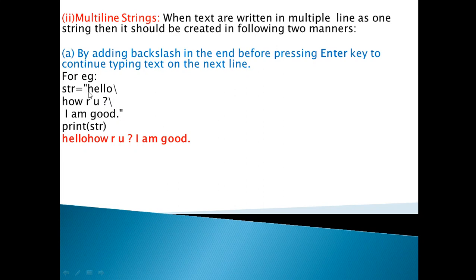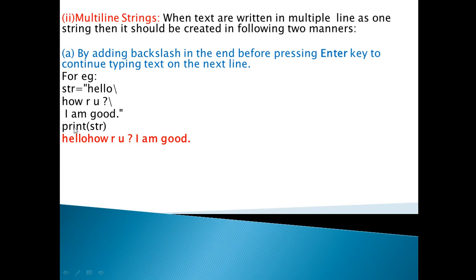So str contains hello in the first line, then after the backslash we have put in the second line how are you, and then again the backslash, I am good, and then after that no backslash, directly the closing quotation; the double quotes are closing here. So this particular string contains the value hello, how are you, I am good. This is the value for the str.